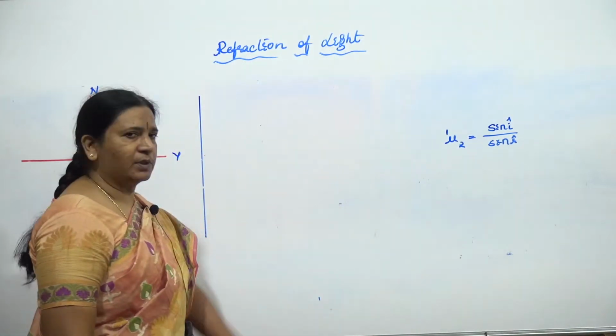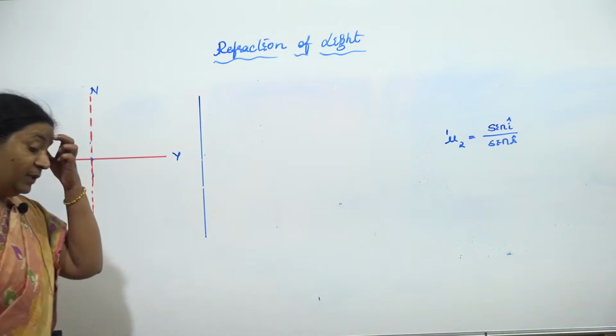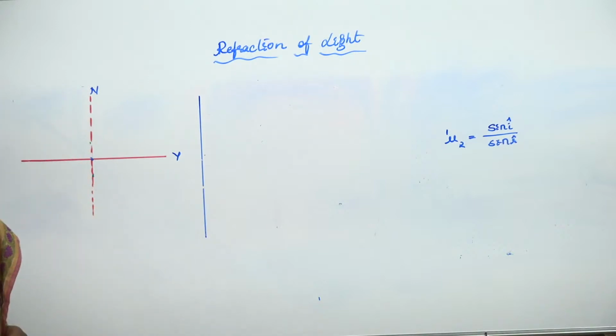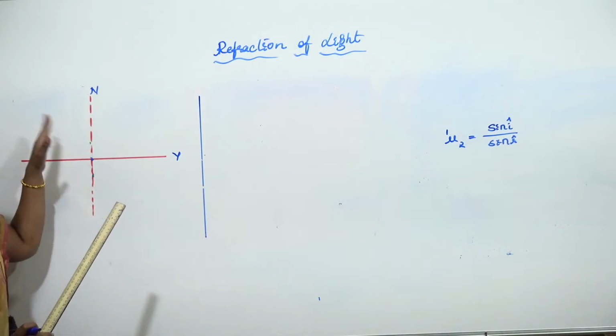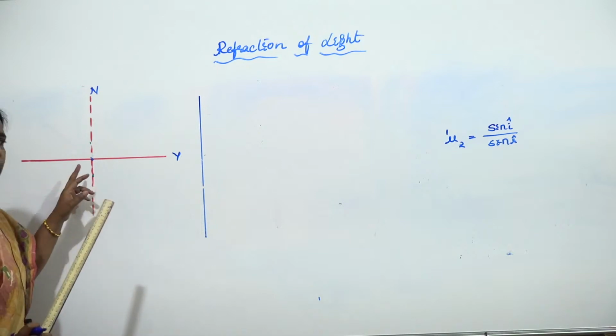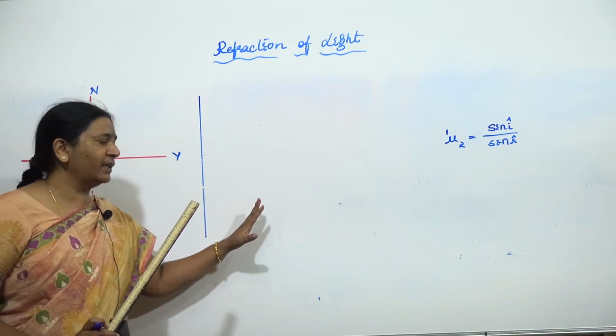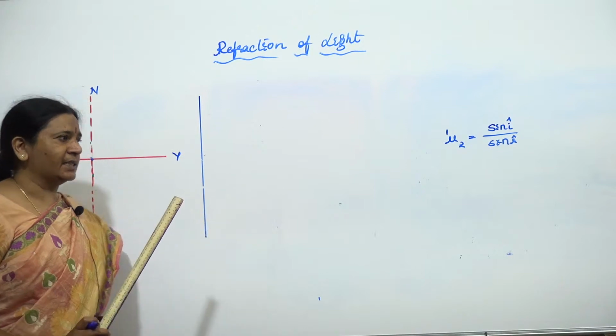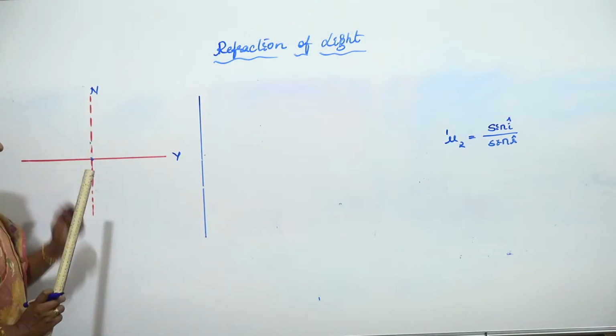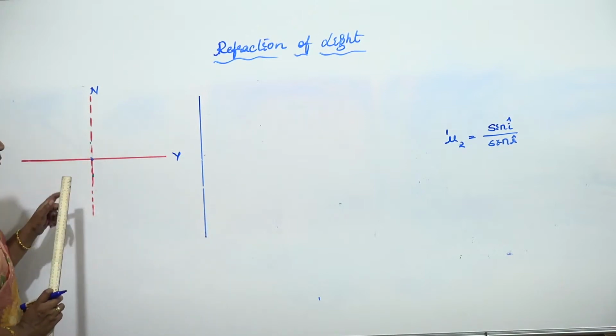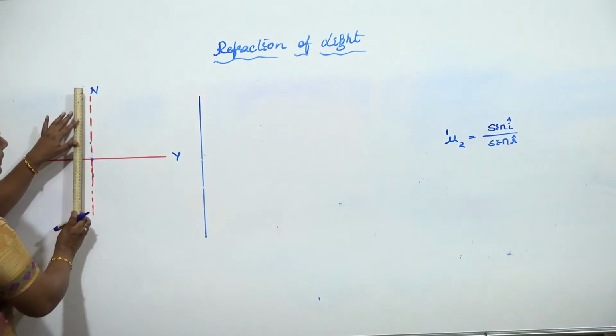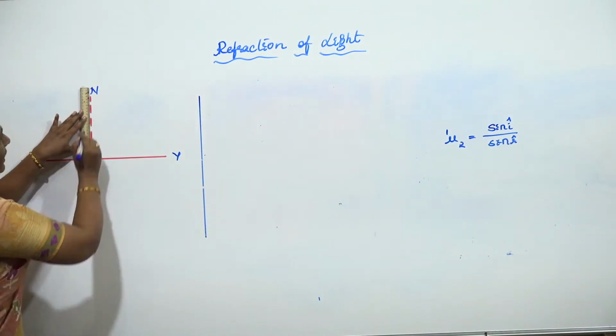This was the thing. Now, if I take a situation instead of oblique incidence. So what we took in both the cases, we have taken oblique incidence. Okay. So instead of oblique incidence, suppose I am going to take the ray being incident along the normal itself.